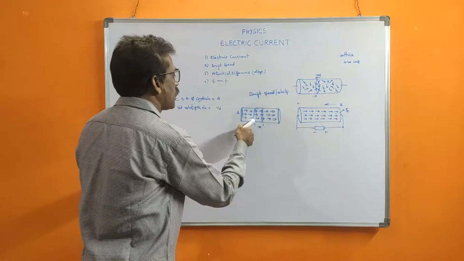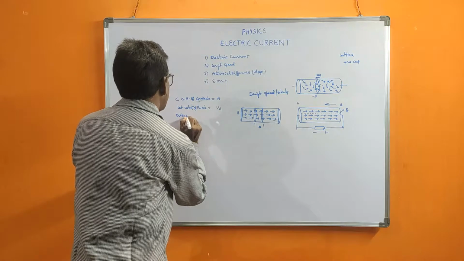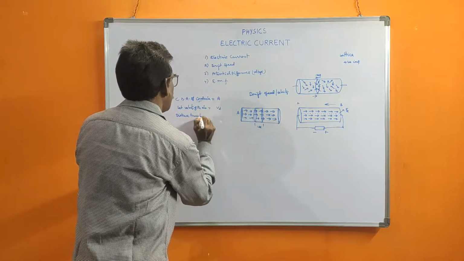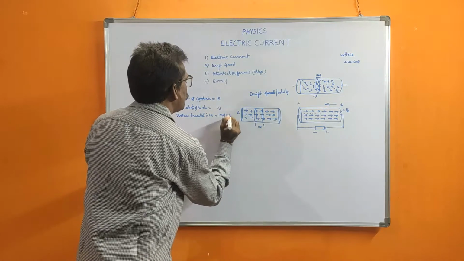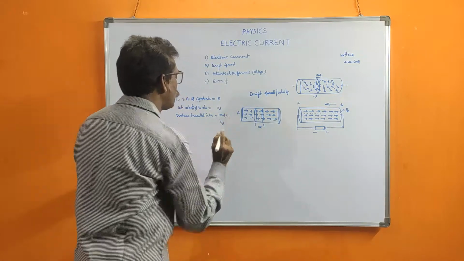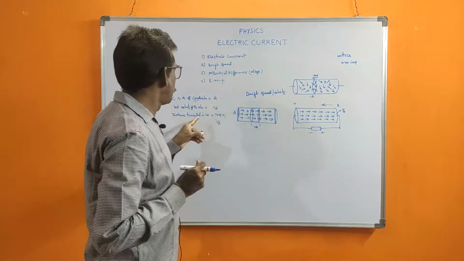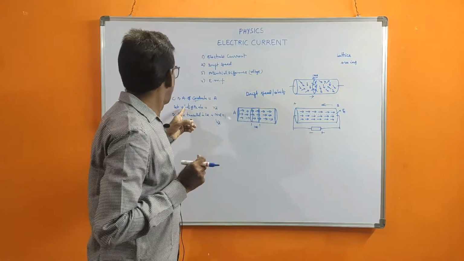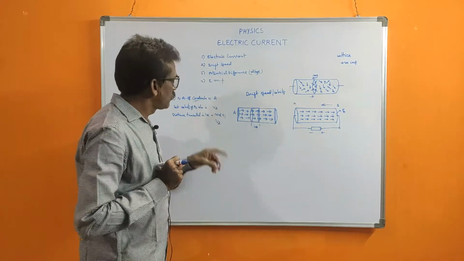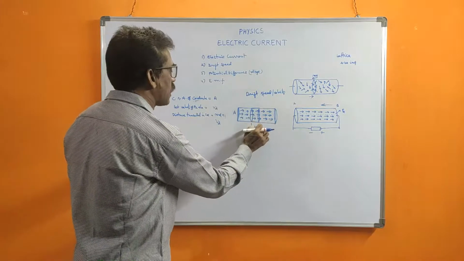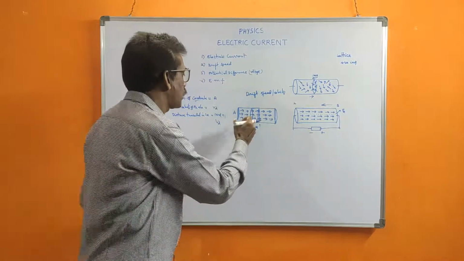Velocity of electrons is Vd, which means the distance traveled in 1 second is 1 into Vd, that is Vd only, because distance is equal to speed into time. Speed is Vd, time is 1 second, so 1 into Vd is Vd. Now in this 1 second, we can calculate how much charge is flowing.